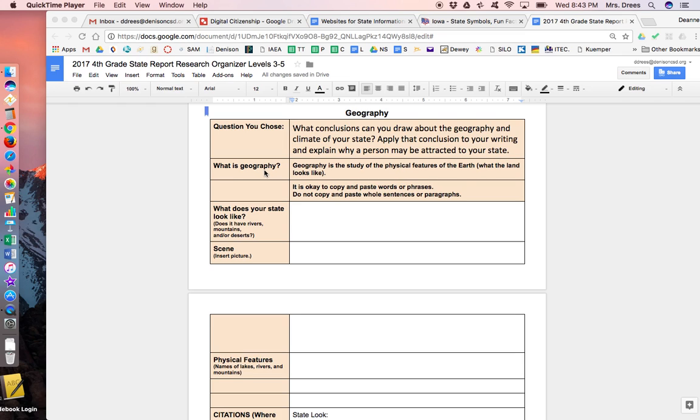What is geography? Geography is the study of the physical features of the earth, what the land looks like. It's okay to copy and paste words or phrases. Do not copy and paste whole sentences or paragraphs.